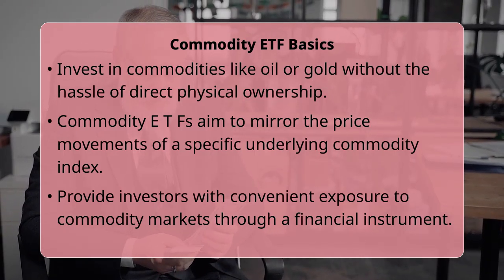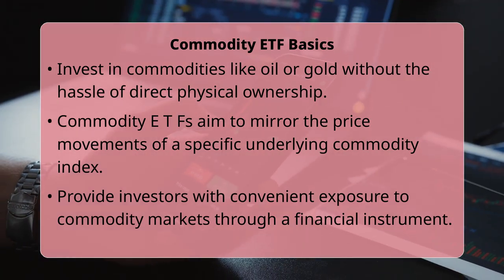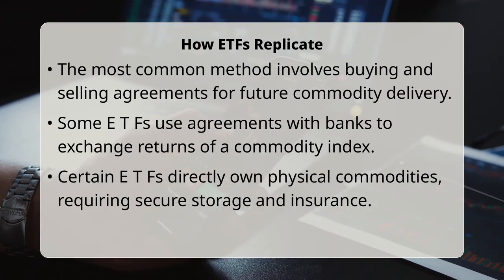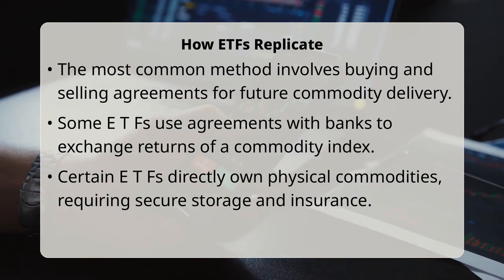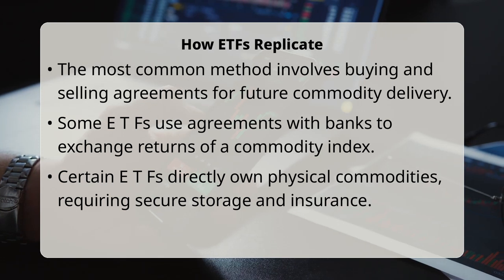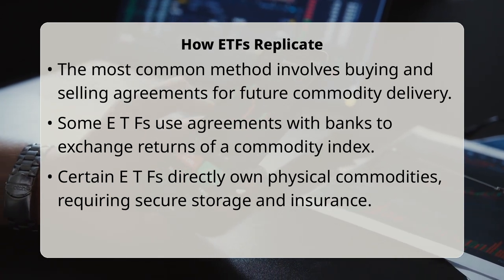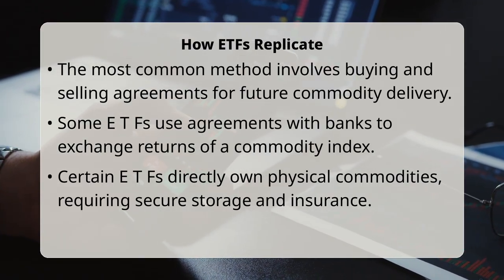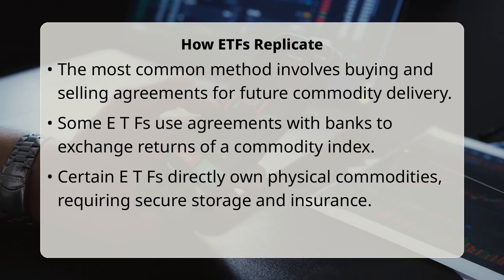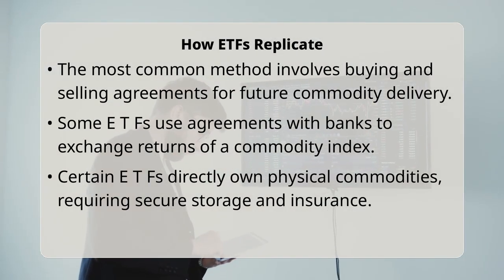The most common method involves futures contracts. These are agreements to buy or sell a commodity at a predetermined price and date in the future. ETFs achieve their replication by continuously buying and selling these contracts. When an existing contract approaches its expiration, the ETF sells it and buys a new one for a later date, a process known as rolling futures. This rolling process is critical because it avoids the need for physical delivery of the commodity.